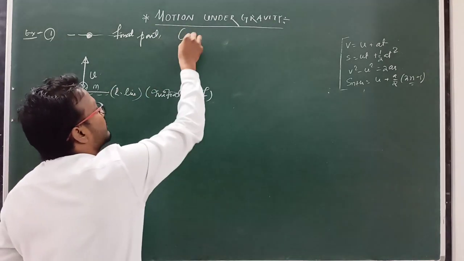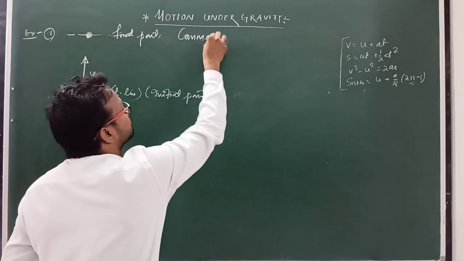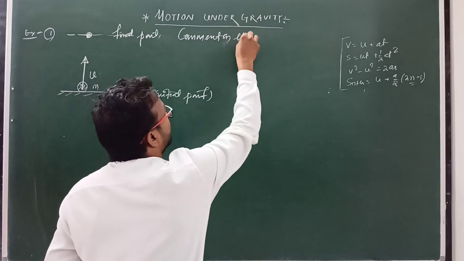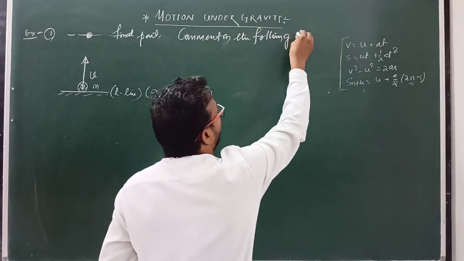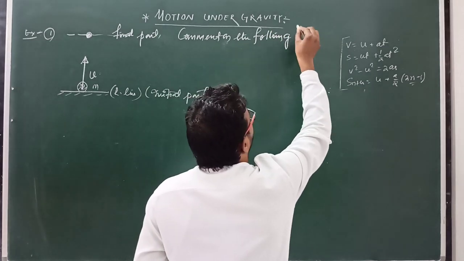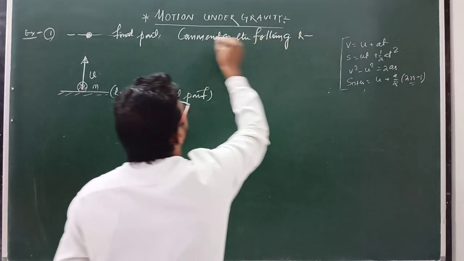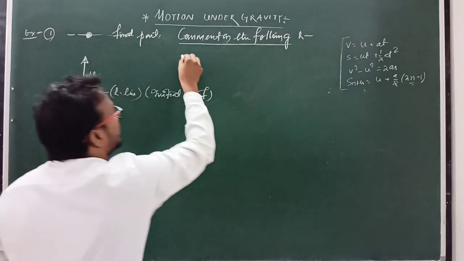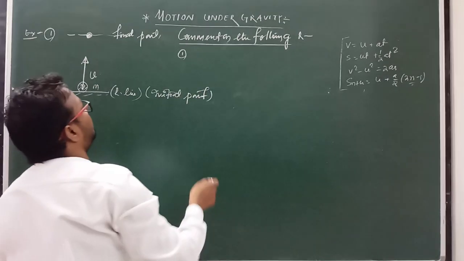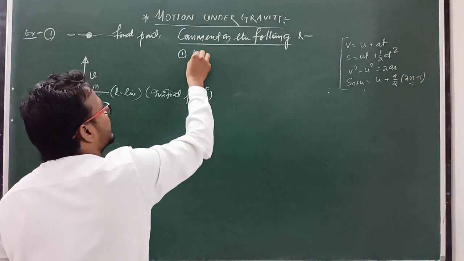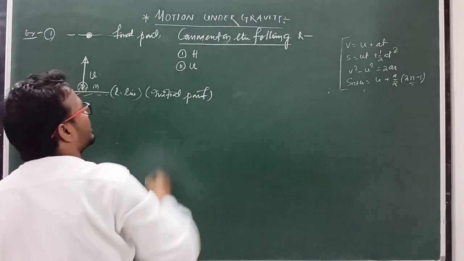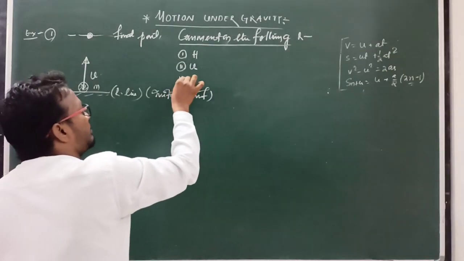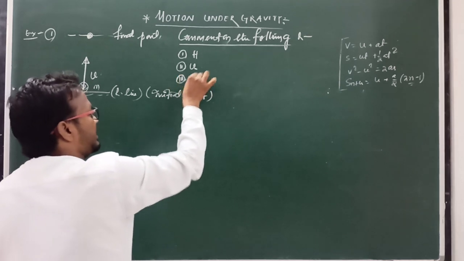Then comment on the following quantities. First comment on h, second on initial velocity, and third on acceleration due to gravity.